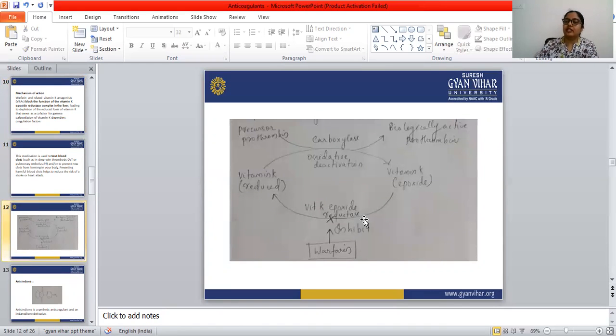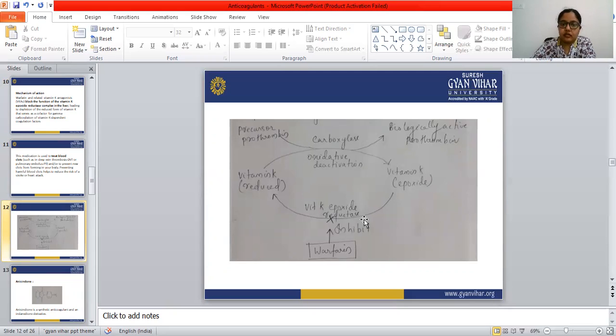So when vitamin K activation is reduced due to the reduction in that enzyme, that leads to reduced synthesis of the clotting cofactors.